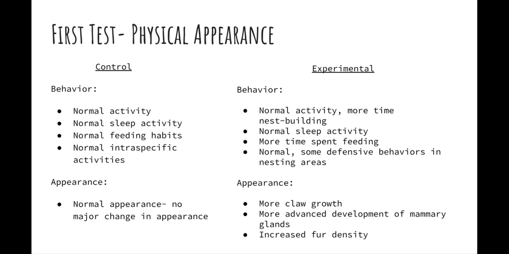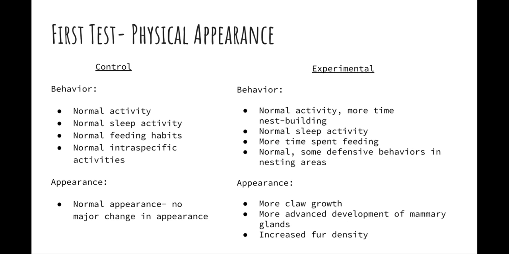Upon narrowing it down to our three possible hormones, we then felt prepared to begin requesting our test results. The first test we requested from Professor Cotty was physical appearance. We requested this test in order to check for mammary growth, overall size increase or decrease of our rats, and also to be made aware of any changes in behavior. Once we received our results, we were then able to narrow our possible unknown choices down to HCG and estradiol. We felt comfortable eliminating somatostatin as a possibility due to no change in the overall size of our experimental rats.